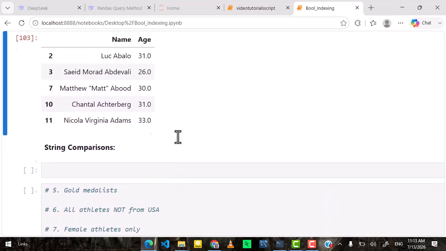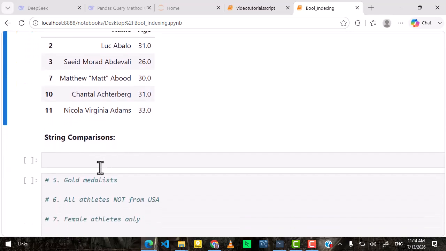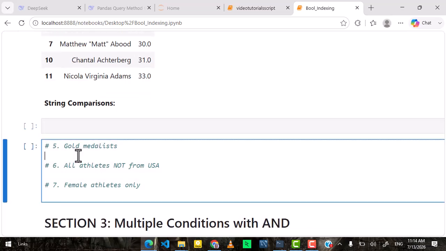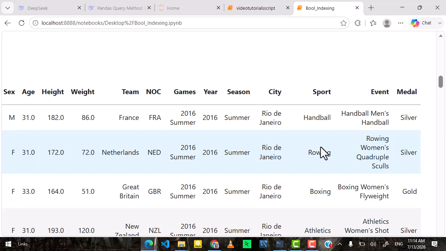So apart from using the operators and numerical values for the filtering, you should also know that comparison operators aren't just for numbers. Actually, we can also use them for text. For instance, you are asked that you want to see athletes that got gold medals. We have the medal column where the medal is silver, gold, or bronze.